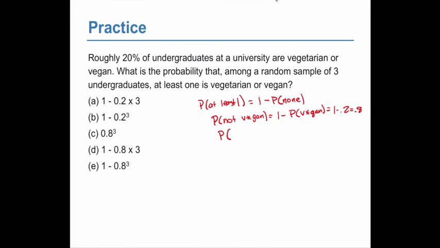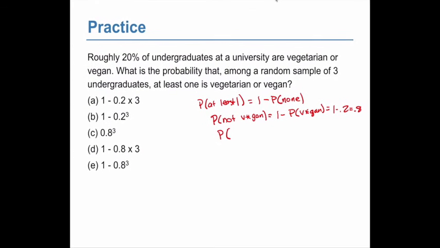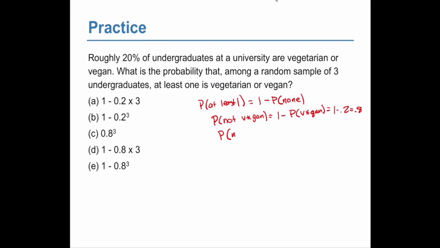The probability that out of 3, none of them are vegetarian or vegan is going to be 0.8 to the third. So the probability the first one is not, times the probability the second one is not, times the probability the third one is not. The probability of at least one then is 1 minus 0.8 to the third.